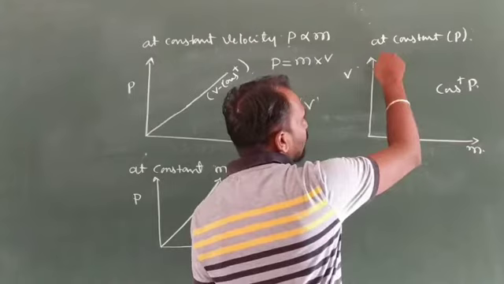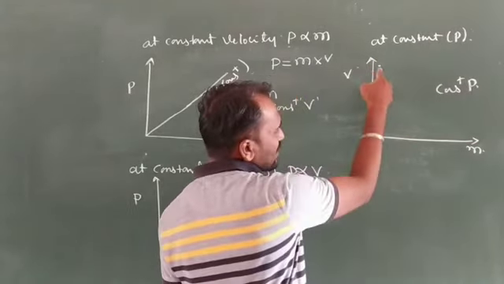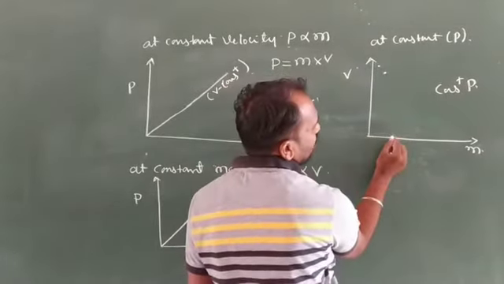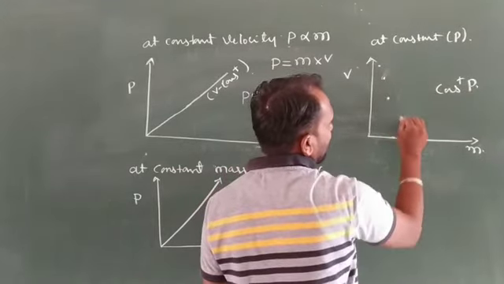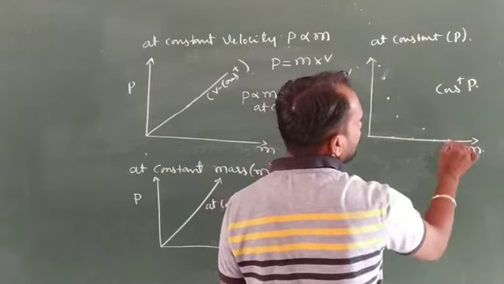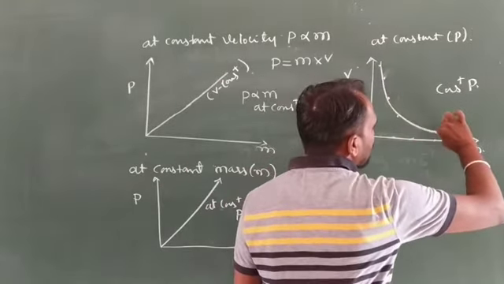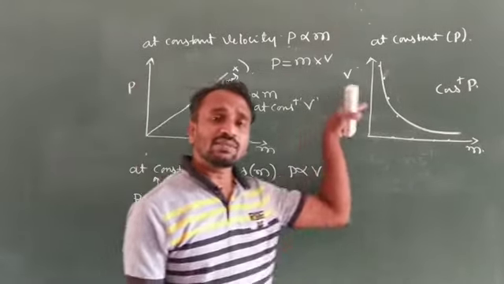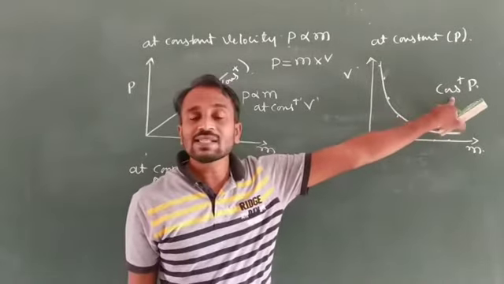So velocity increases, so mass value decreases. It means maximum velocity gives a minimum mass. Suppose velocity decreases, automatically mass increases. Velocity decreases, again mass increases. So for this reason we want a constant momentum. It means velocity and mass value change. So velocity increases, mass decreases, or mass decreases, velocity increases, then only we get a constant momentum.